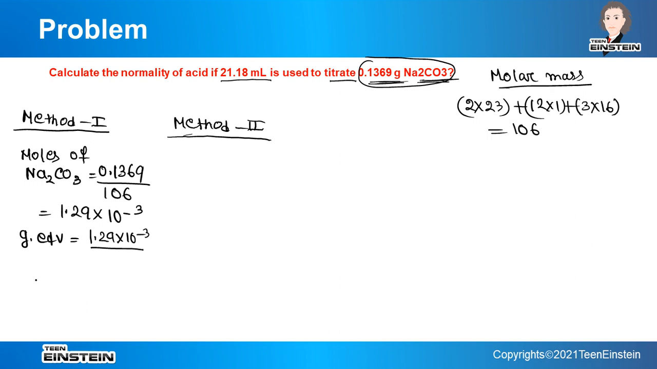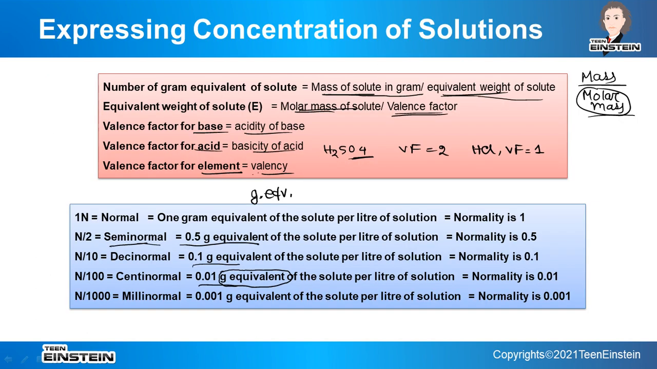So what is the valence factor of Na2CO3? It will be 2, because from Na2CO3 we can get 2 Na plus. Okay, so this is a base, so acidity is 2, so it will be divided by, it will be what we have seen here. It is equivalent weight, which is molar mass of the solute divided by valence factor.